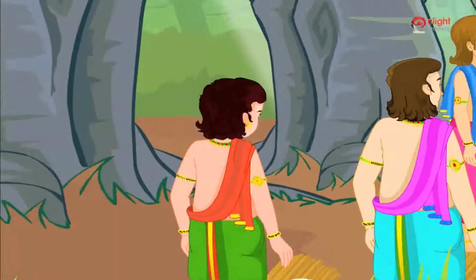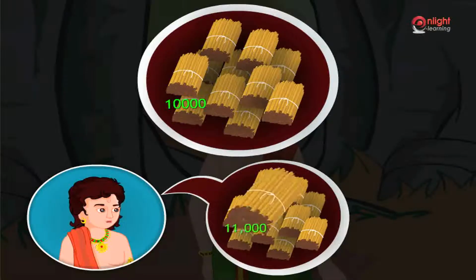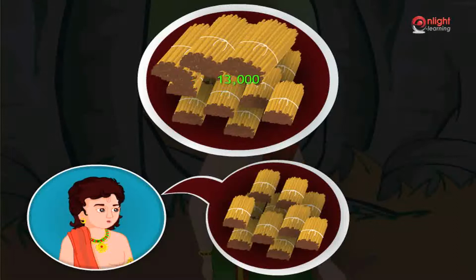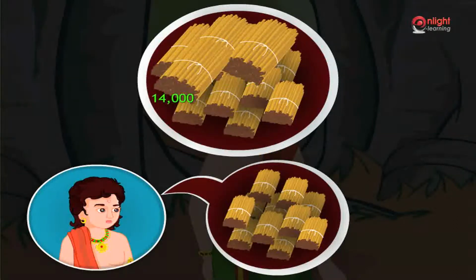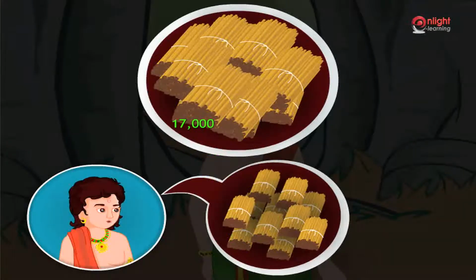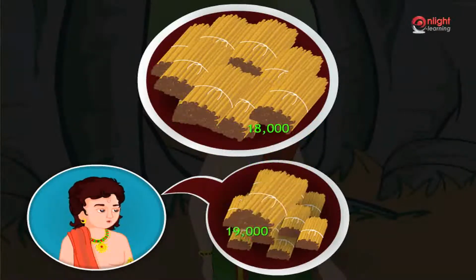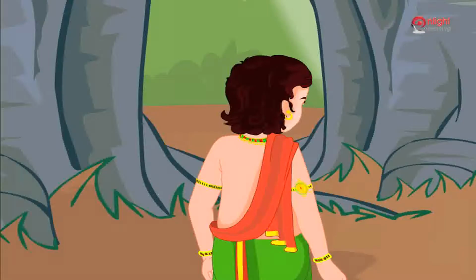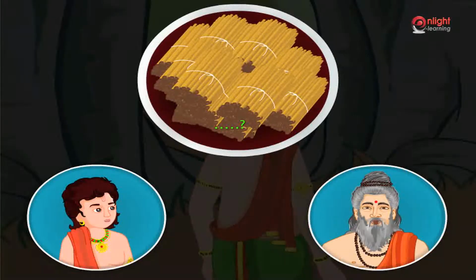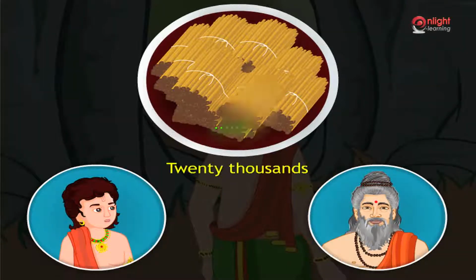Arjun continued to count the bundles. 11,000, 12,000, 13,000, 14,000, 15,000, 16,000, 17,000, 18,000, 19,000. Arjun then looked at Guruji. The 20th bundle is called 20,000.